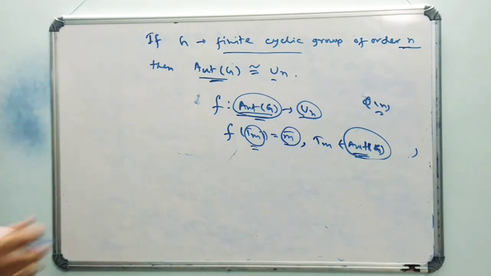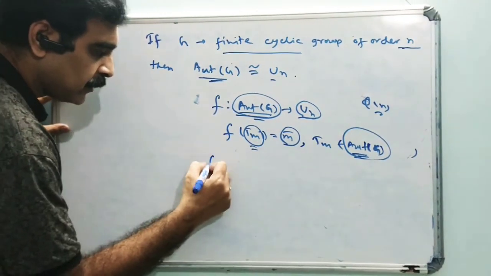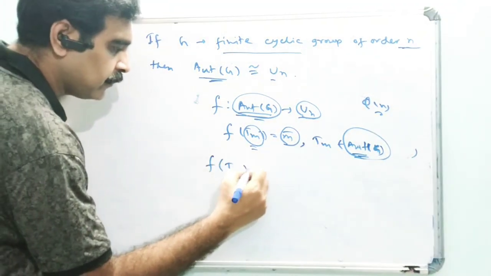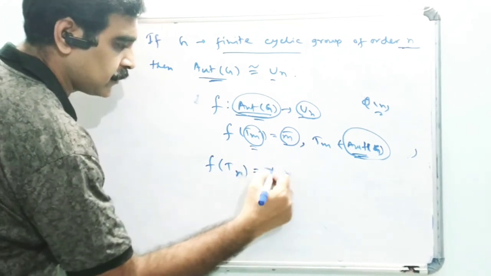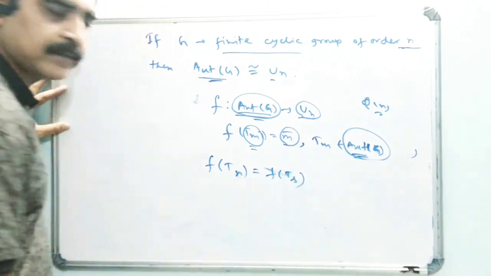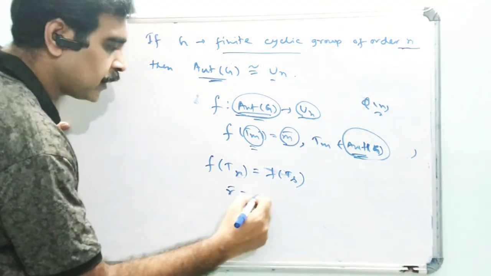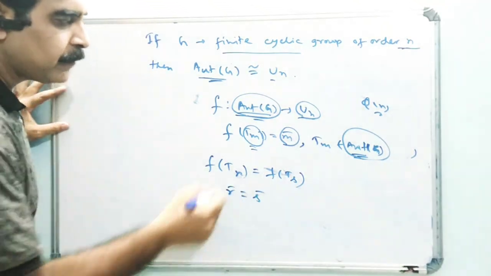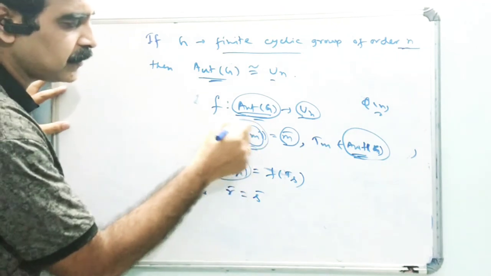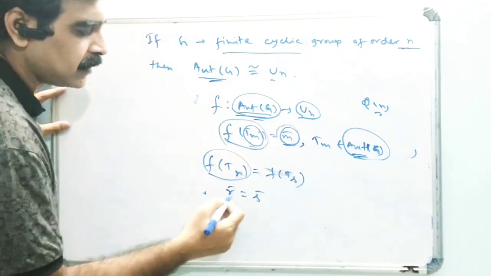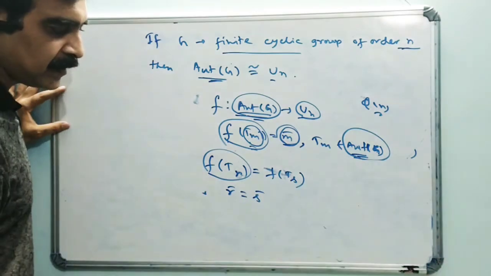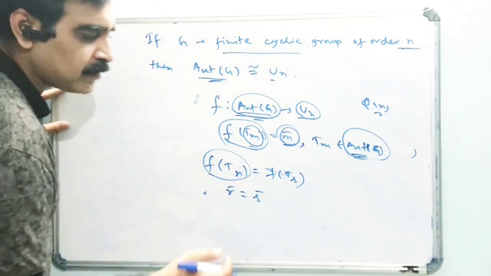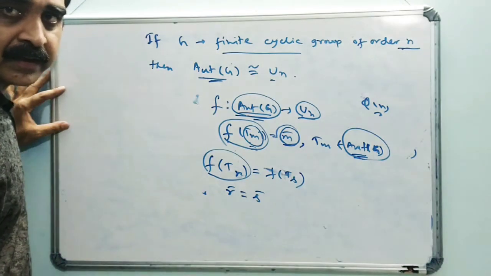Now suppose f(T_r) = f(T_s), that is, r bar equals s bar. Here I have defined the mapping f(T_m) = m bar, therefore f(T_r) is r bar and f(T_s) is s bar, where r and s are both less than n and prime to n.